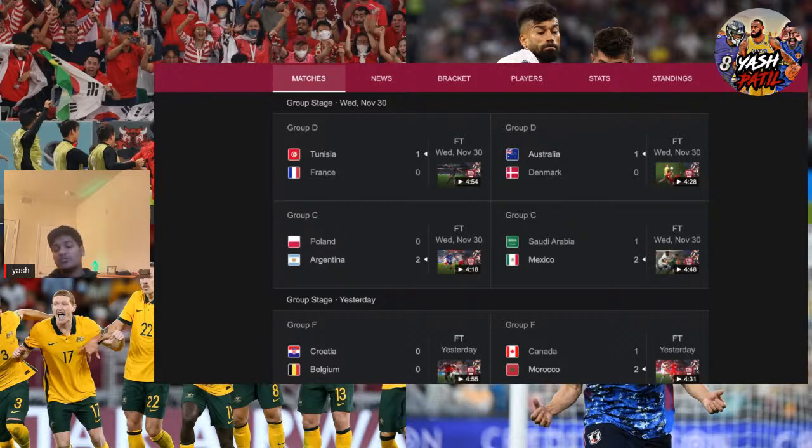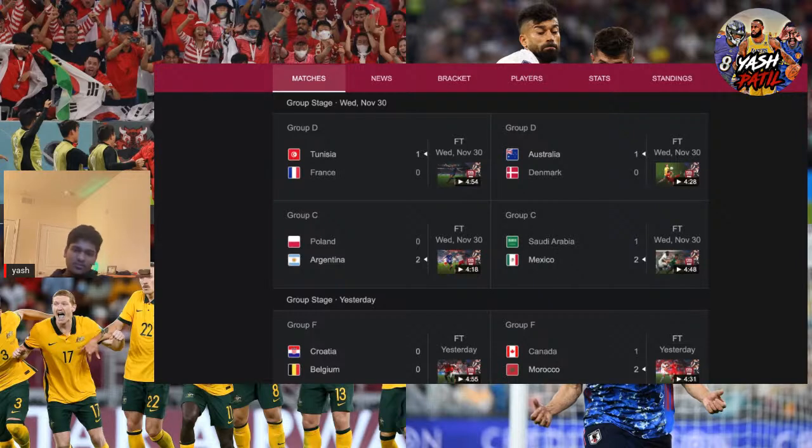And then Mexico was up 2-0 against Saudi Arabia, and then Saudi Arabia scores to make it 2-1. So that kind of dimmed their chances. Mexico was just attacking, but they were not able to put in any of their chances and increase their goal difference on Poland. They won the game, but they were not able to increase their goal difference, which meant they did get eliminated.